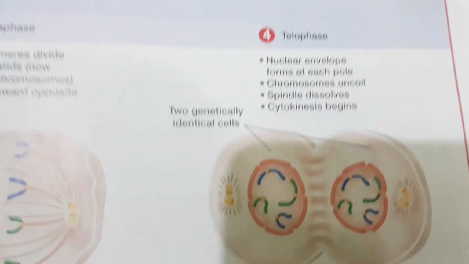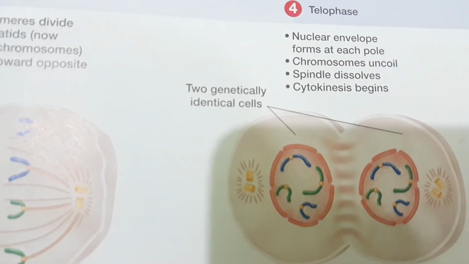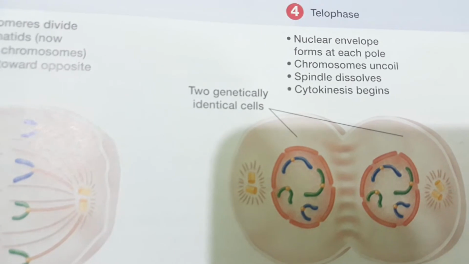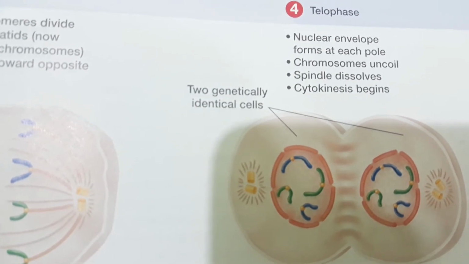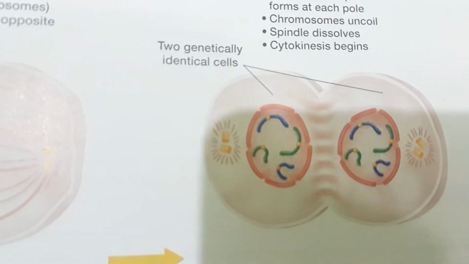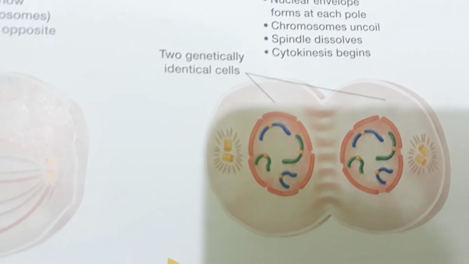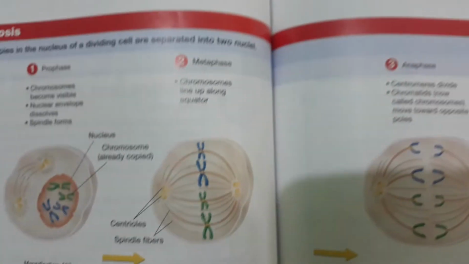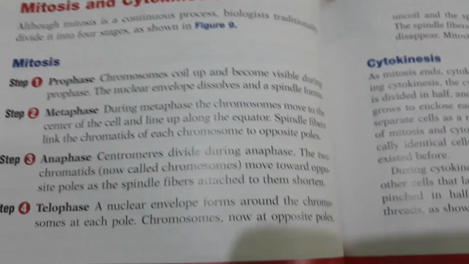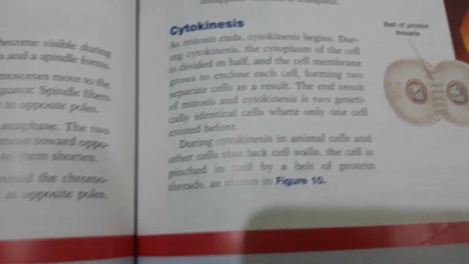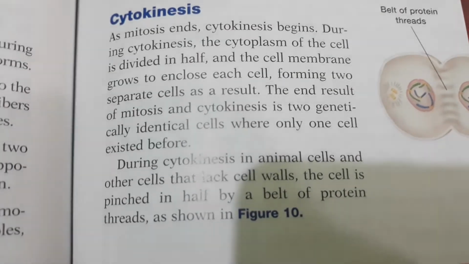Now step 4, telophase. Nuclear envelope forms at each pole. Chromosomes uncoil, spindle dissolves, cytokinesis begins. So this is step 4. So these are all about mitosis, and this is the complete notes. Okay, now we will move toward cytokinesis.